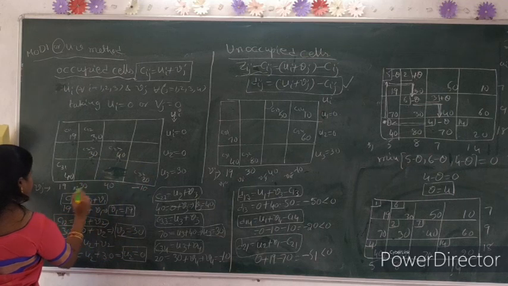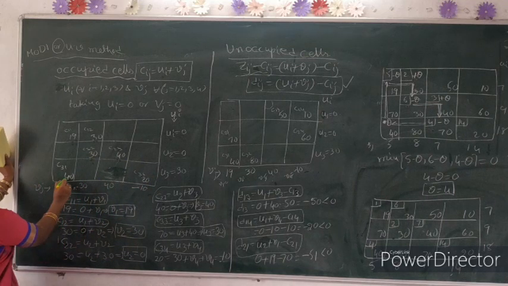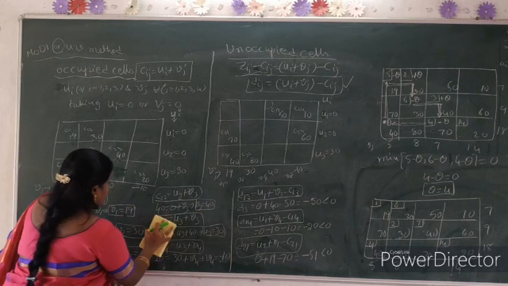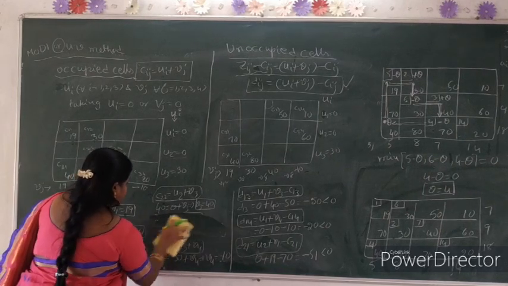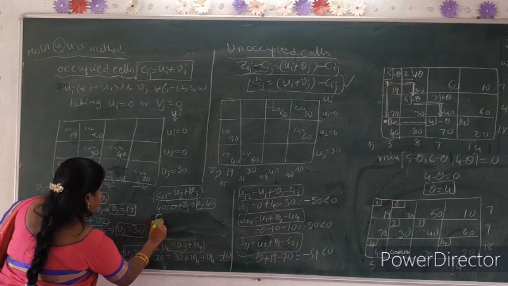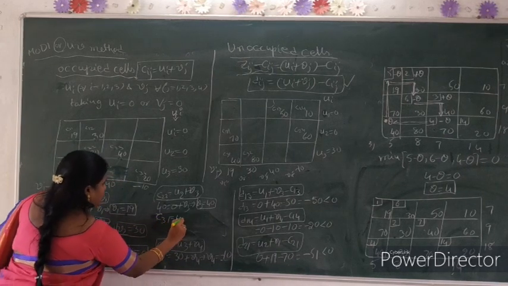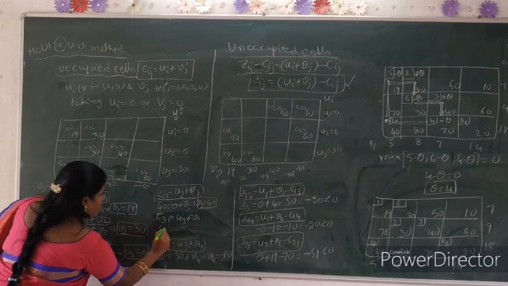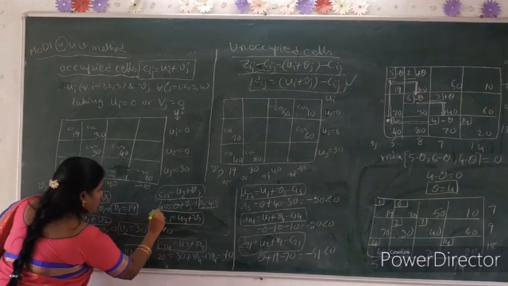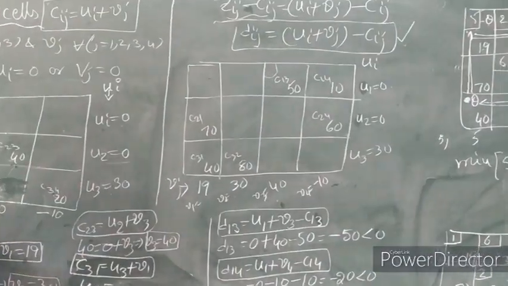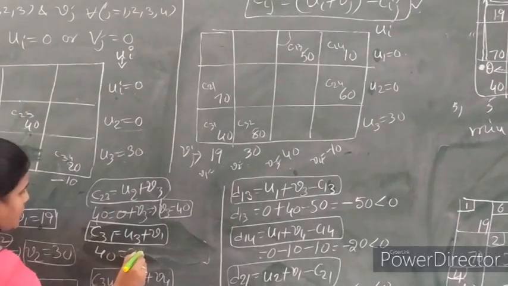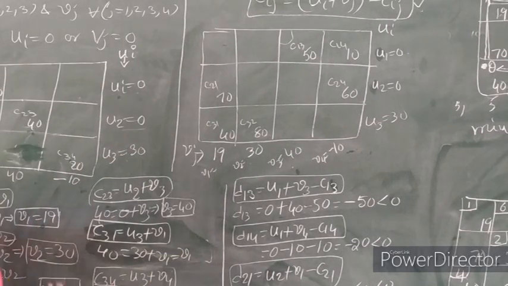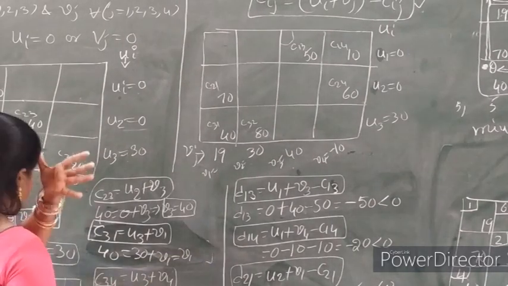Similarly, same as. Now C31. What is the 31 value? Changes here. Now see here. C31 equal to U3 plus V1. So 40 equal to, only just here change. 40 equal to 30 plus V1. So V1 equal to, so here we find out